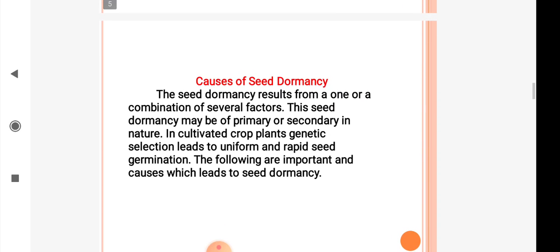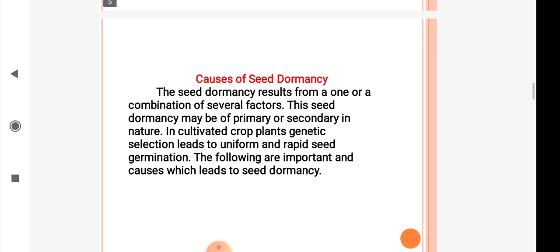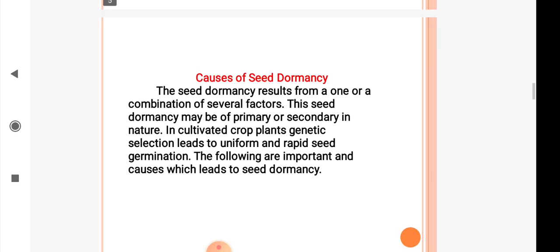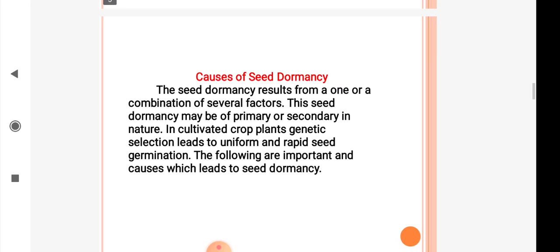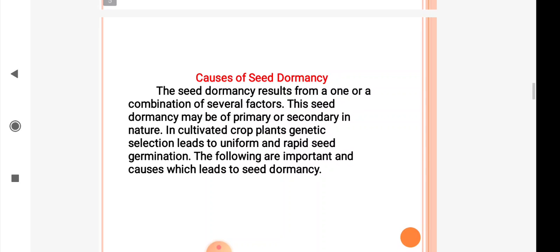Let us start to study different causes of seed dormancy. The dormancy results from one or a combination of several factors. This dormancy may be primary or secondary in nature. In cultivated crop plants, genetic selection leads to uniform and rapid seed germination. The following are important causes which lead to seed dormancy.